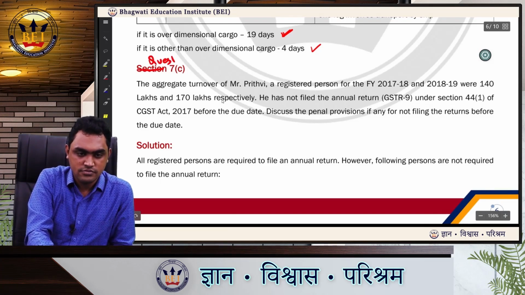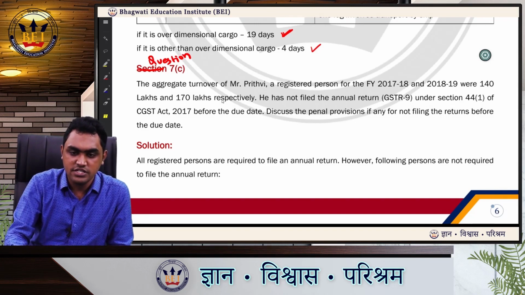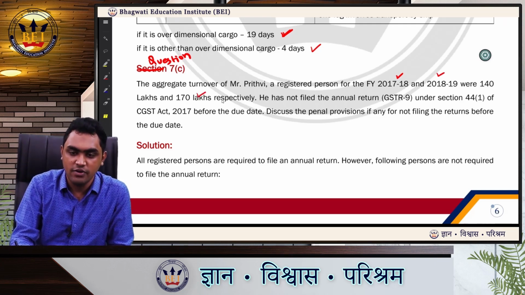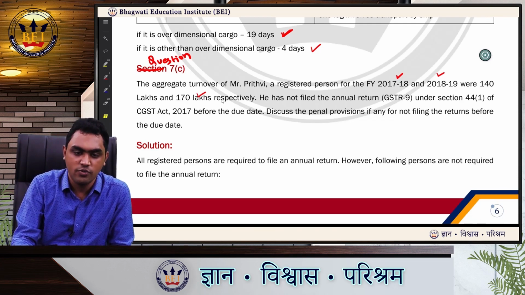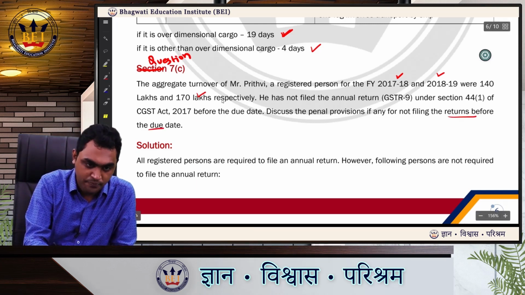Question 7c. The aggregate turnover of Mr. Prithvi, a registered person, for financial year 17-18 and 18-19 was 140 lakhs and 170 lakhs respectively. He has not filed the annual return GSTR 9 under section 44(1) before the due date. Discuss the penal provisions, if any, for not filing the returns before the due date.